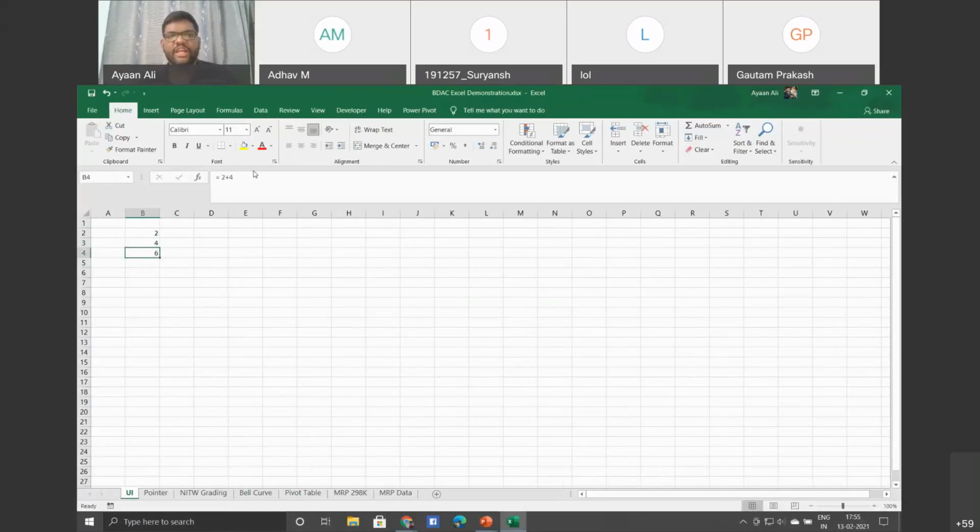But you can create a template also. You can do B2 plus B3. Now if you change this number to 9, it will automatically change. The template is already created. So this is one example of a formula.